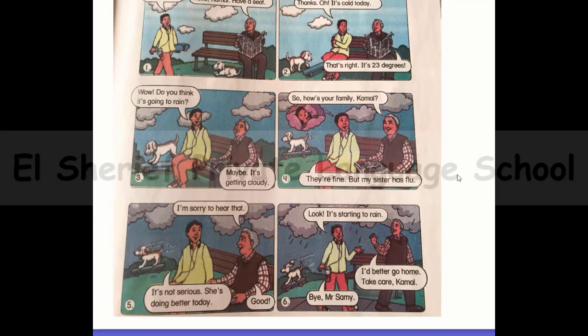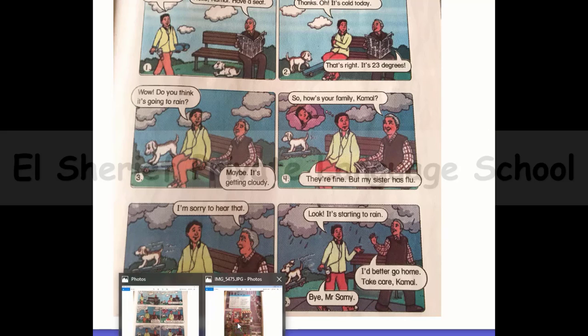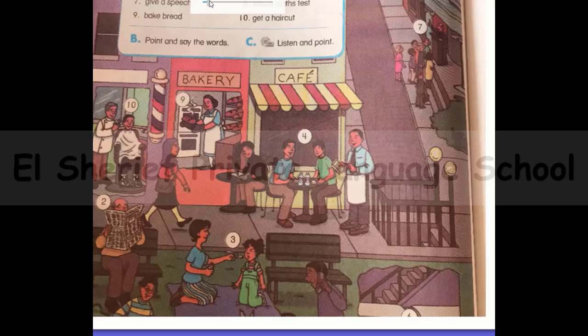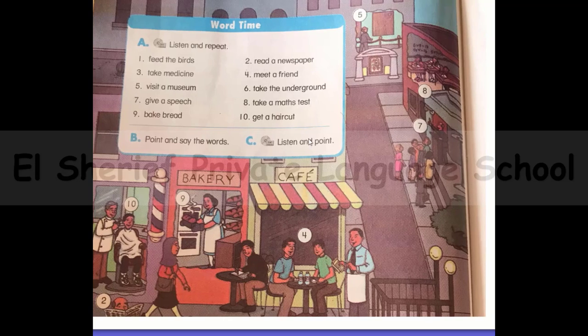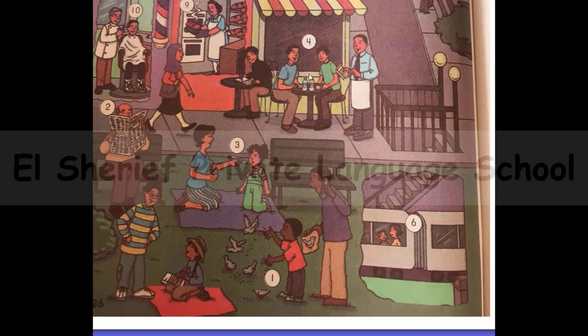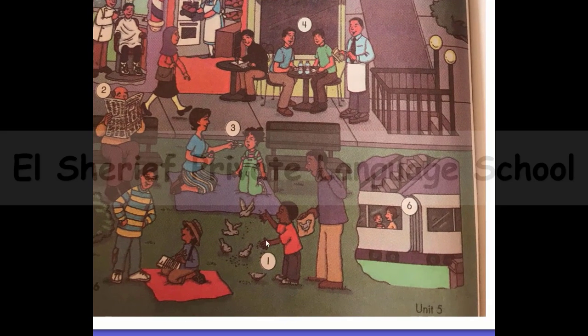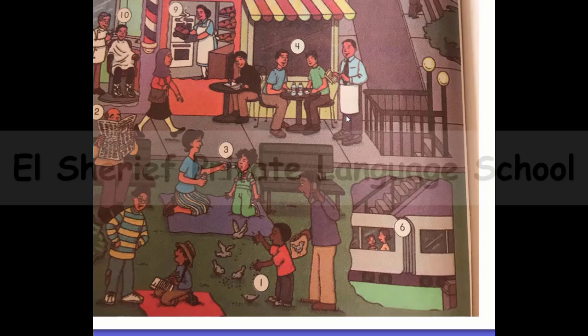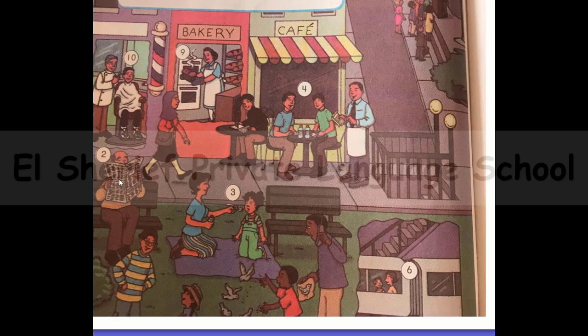Okay, now it's time to read page number 2. Here we have some words with some pictures. Number 1, feed the birds. Yes, this boy is feeding the birds. Number 2, read a newspaper. Yes, this man is reading a newspaper.